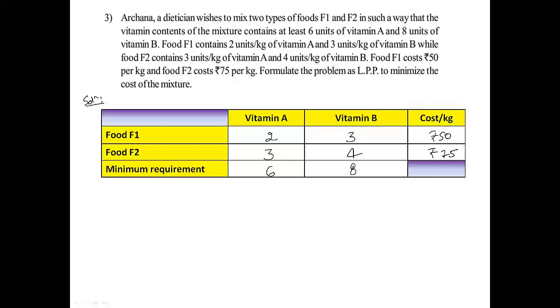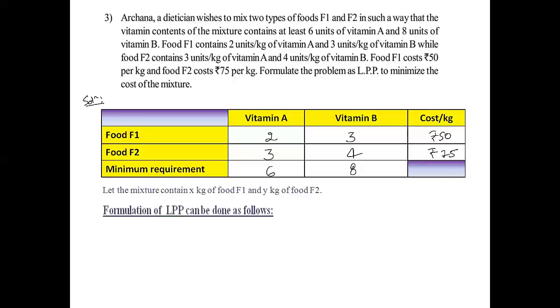So next is, let the mixture contain X kg of food F1 and Y kg of food F2. Formulation of LPP can be done as follows. Minimize Z is equal to 50X plus 75Y. So minimize the cost.